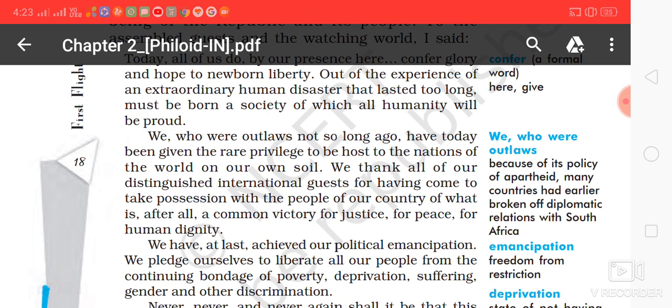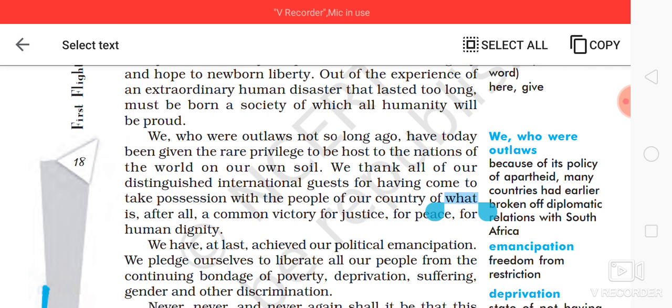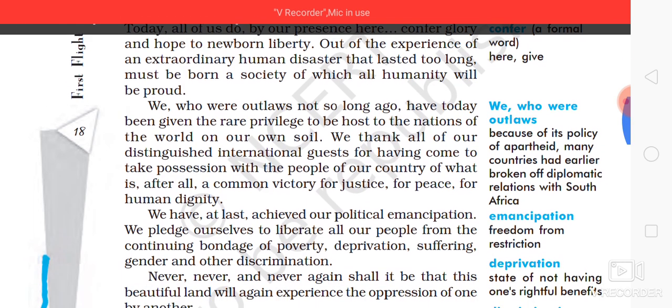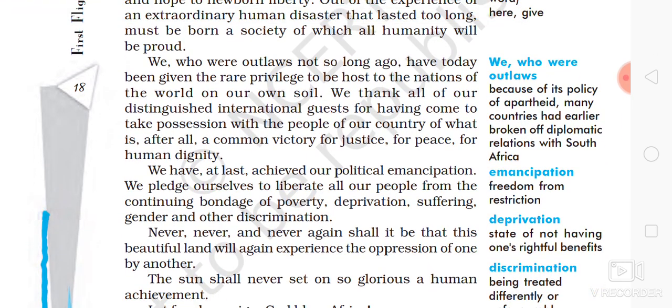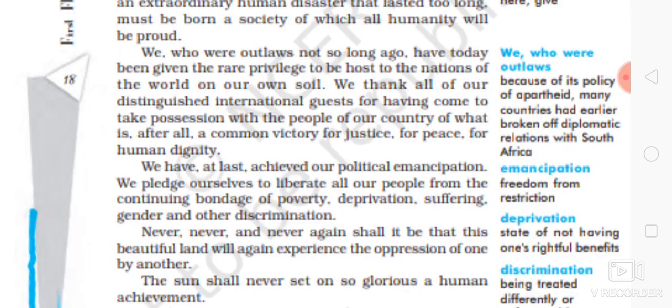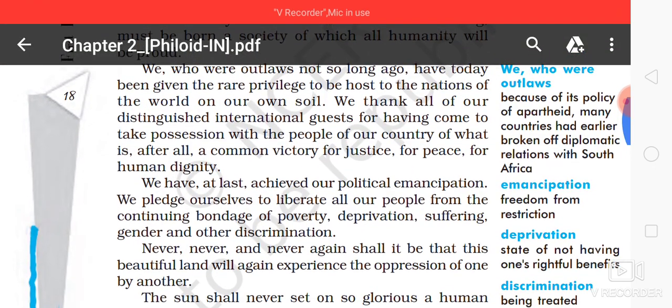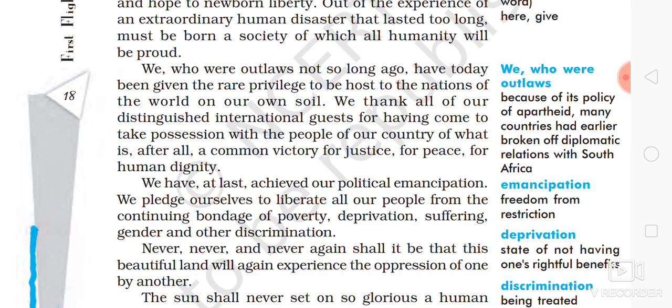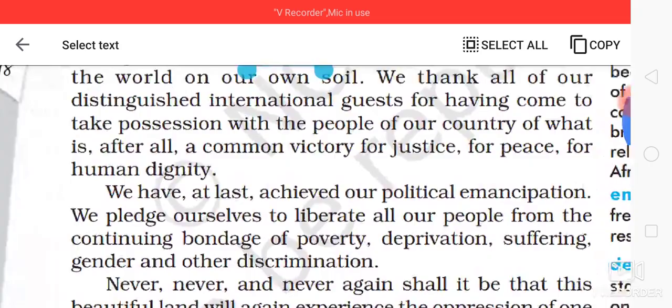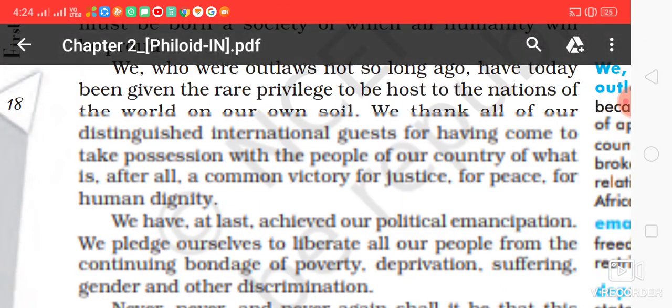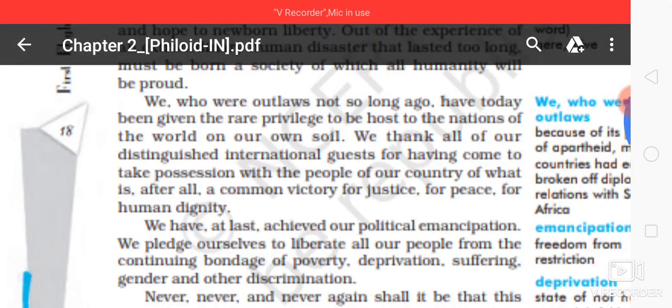"We who were outlaws not so long ago have today been given the rare privilege to be the host to the nation." We are the same people who earlier were not given any right. We were outlaws, and by decree we were not citizens of the nation. Today there is a big change, and these people are given that privilege, which means a very specific kind of right.